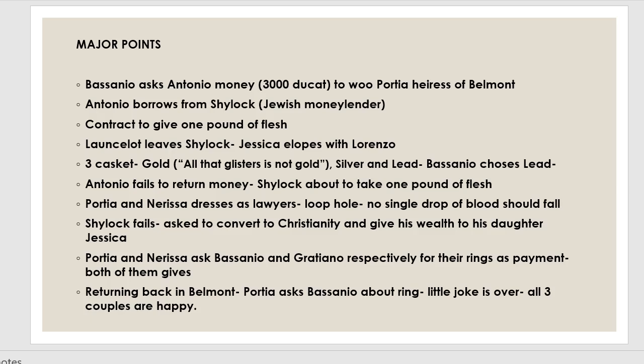Antonio, being a very good friend, is actually ready to give him the money. However, none of the ships of Antonio have returned back. Actually, if the ships return, then only he can sell the goods and get the money. So, Antonio decides to borrow money from Shylock, who is a Jewish money lender. Now, there is a problem here. Shylock is having a grudge towards Antonio.